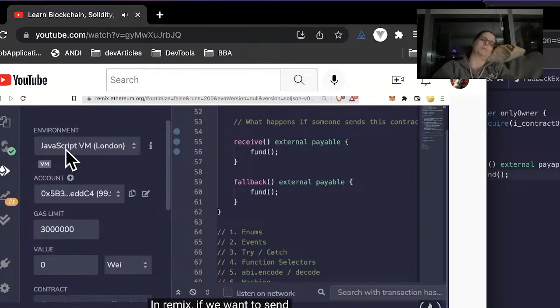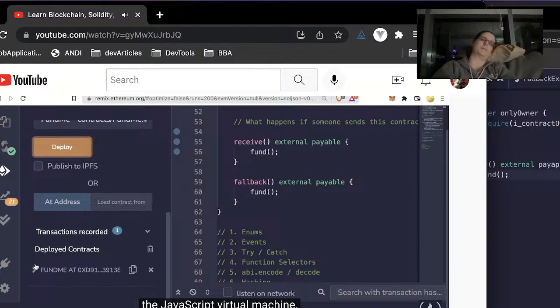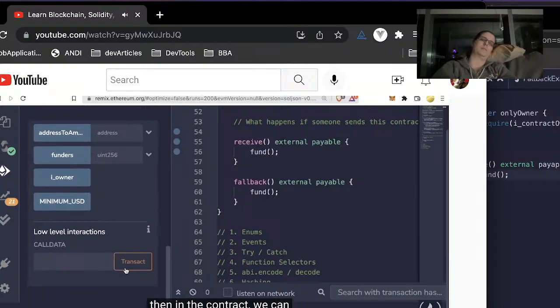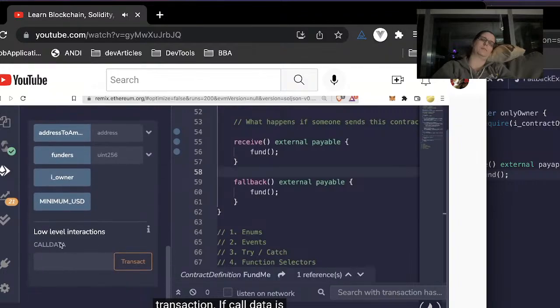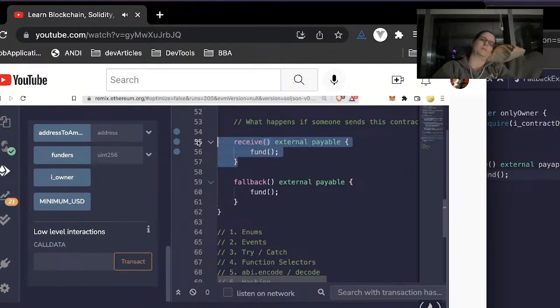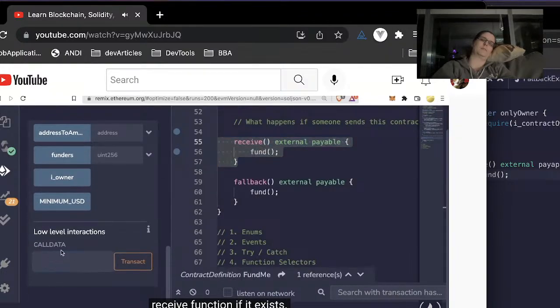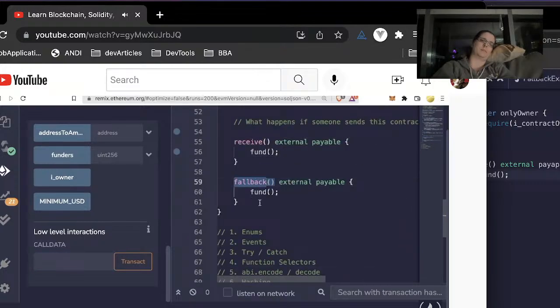In Remix, if we want to send Ether to a contract that's on the JavaScript virtual machine, we can deploy that contract, and then in the contract, we can just hit the transact button without any call data and update the value that we send with the transaction. If call data is blank, it'll trigger a receive function if it exists, but if there's data that doesn't specify any of the other functions, it'll trigger the fallback function.